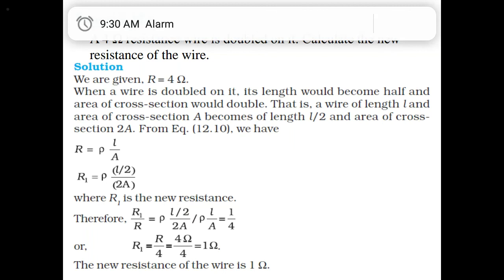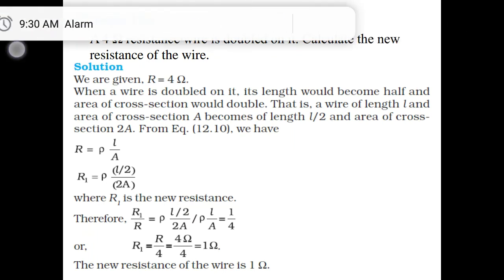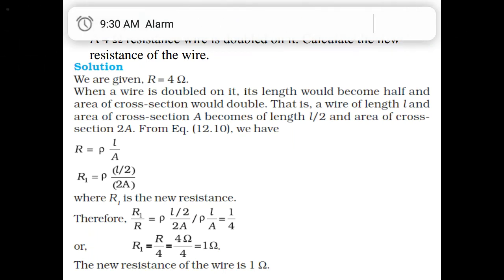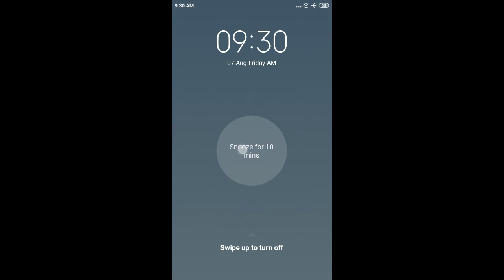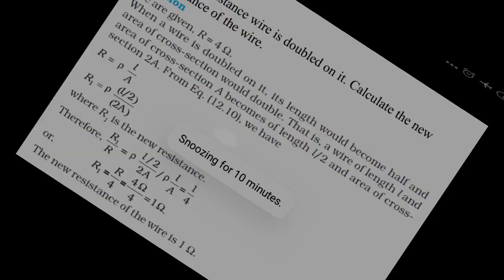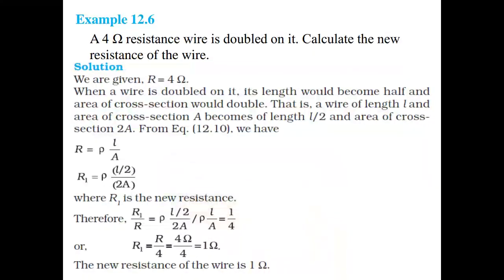Doubled on itself means we have to increase its thickness. As we increase its thickness, its length is halved automatically, and by this we will take length as half and area as twice, and again we will do the calculations and find the answer.